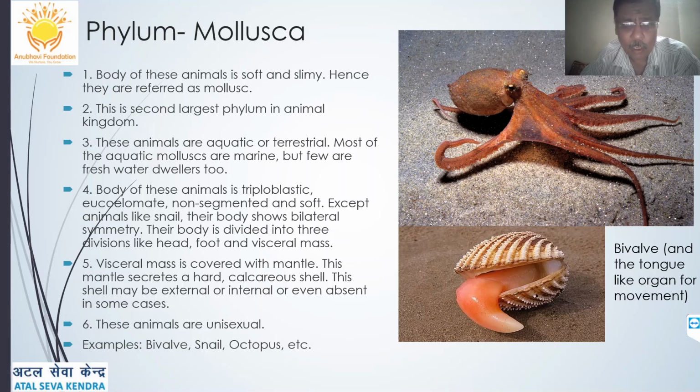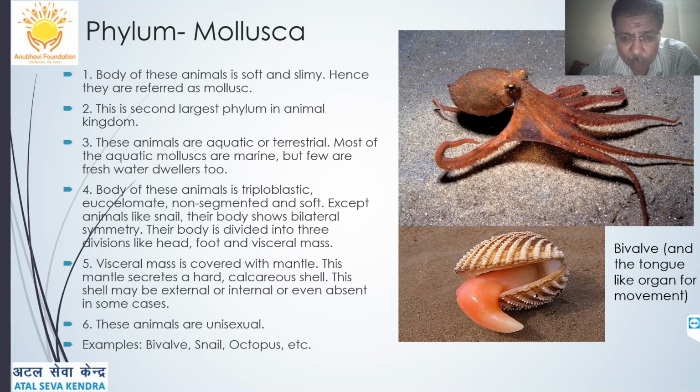So phylum Mollusca: the body of these animals is soft and slimy, hence they are referred to as Mollusca. It is the second largest phylum in the animal kingdom. These animals are aquatic or terrestrial, but mostly aquatic, and in aquatic also mostly marine, but few are freshwater dwellers too. They are triploblastic, eucoelomate, non-segmented, and very soft in body. Except animals like snail, their body shows bilateral symmetry.